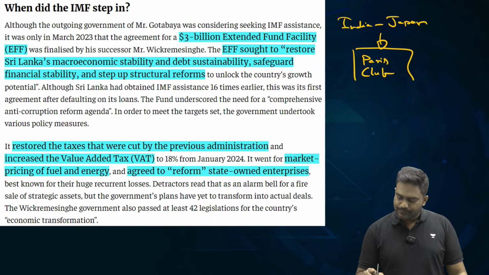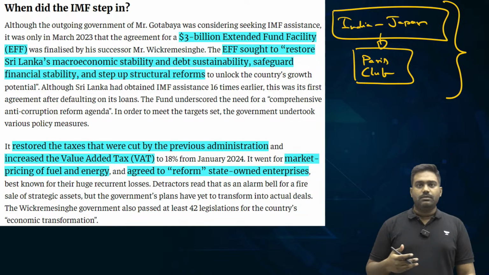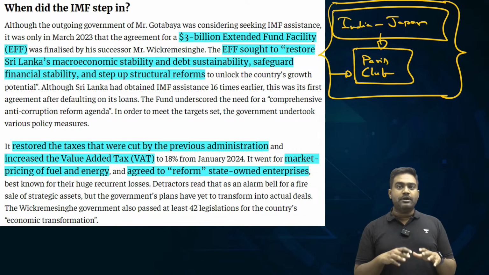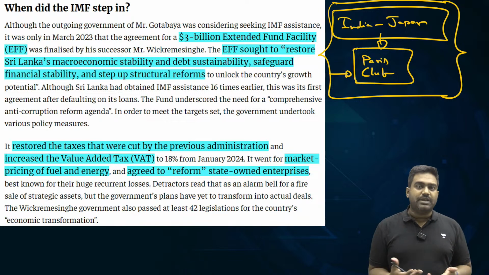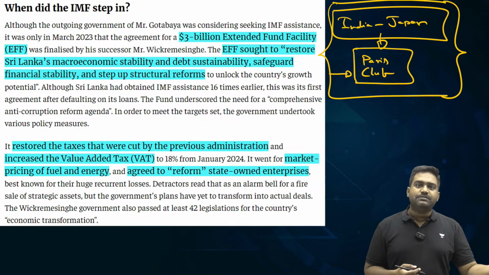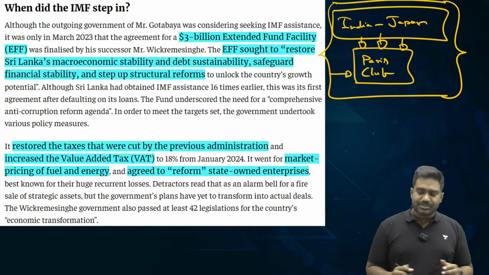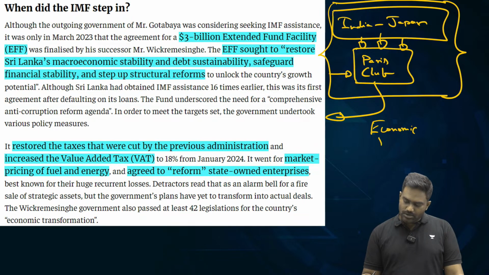the Paris Club of creditors. The Paris Club, it's an informal group of creditor nations, all the developed large economies which give loans and funds to other small countries, the debtor nations. So when countries face a crisis like this, when they are not able to repay the foreign debt, the Paris Club of countries, they work together, they create a restructuring plan. They basically restructure the loans, defer the payments, giving a breathing space for the country facing a liquidity crisis. So India worked with Japan and Paris Club of creditors to create that space for Sri Lanka so that it can focus on economic reforms.